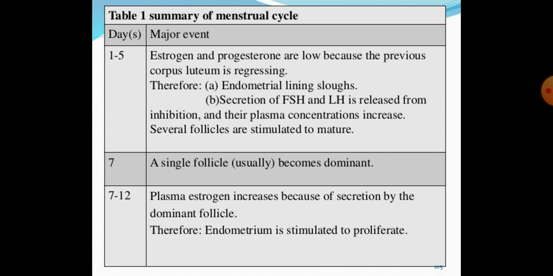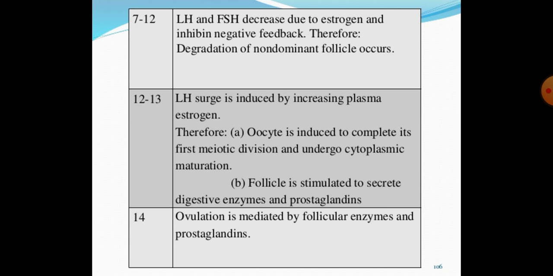Therefore the endometrial lining slows, and secretion of FSH and LH is released from inhibition and their plasma concentrations increase. Several follicles are stimulated to mature. At the 7th day, a single follicle usually becomes dominant. From 7 to 12 days, plasma estrogen increases because of secretion by the dominant follicle. Therefore, the endometrium is stimulated to proliferate. From 7 to 12 days, LH and FSH decrease due to estrogen and inhibin negative feedback. Therefore, degradation of the non-dominant follicles occurs.